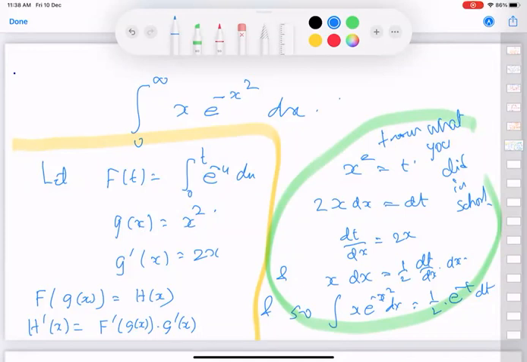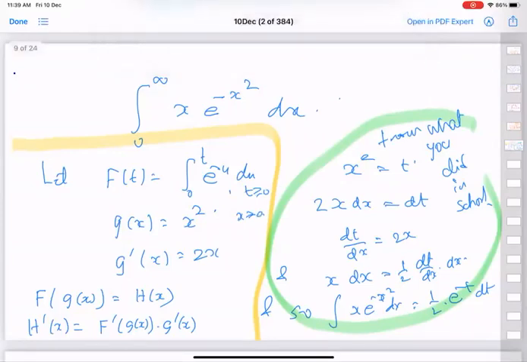So g dash is 2x, that we have done, and let us define h to be f of gx. This is for t positive, and this is defined for all x, but we are only bothered with x positive and derivative, etc.